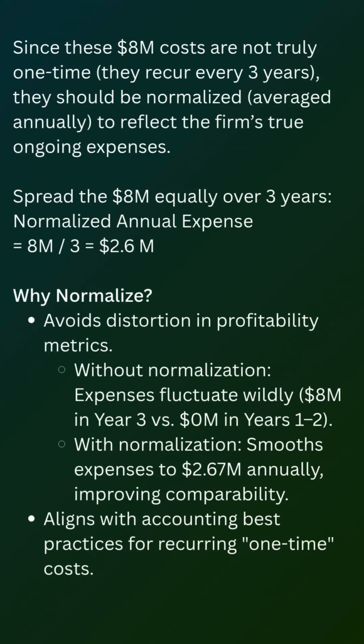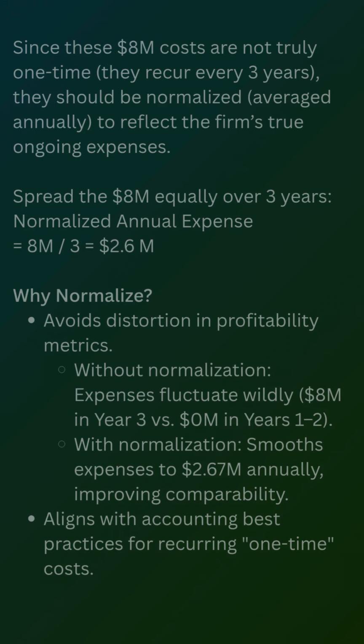Since these 8 million costs are not truly one-time, they should be normalized to reflect the firm's true ongoing expenses. Spread the 8 million equally over 3 years. Why normalize? It avoids distortion in profitability metrics. Without normalization, expenses fluctuate wildly. With normalization, it smooths expenses to 2.67 million annually, improving comparability. It aligns with accounting best practices for recurring, one-time costs.